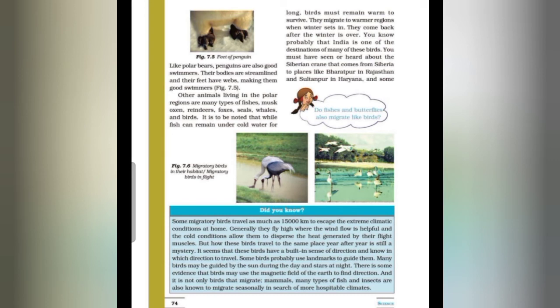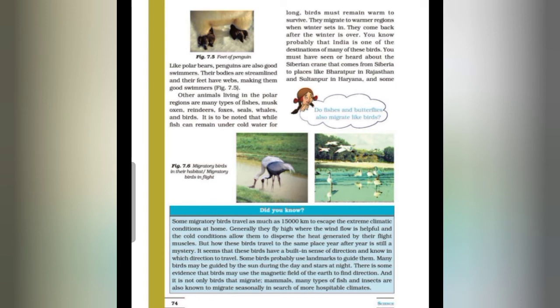So students, we have discussed the adaptations of animals that are living in the polar region, and we have discussed the migratory birds also, for example the Siberian crane.